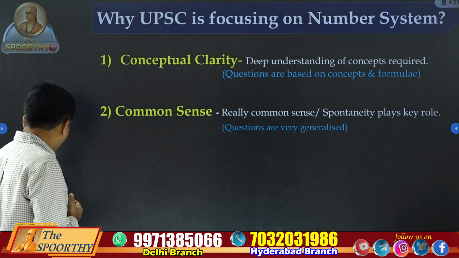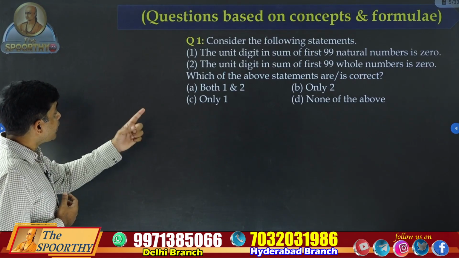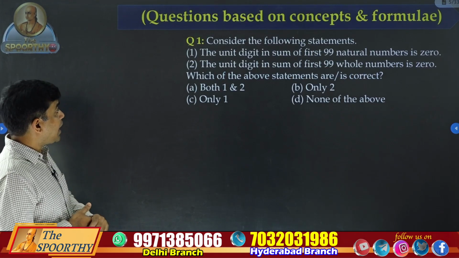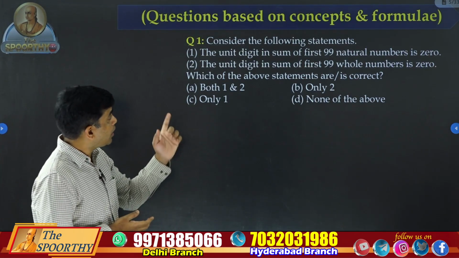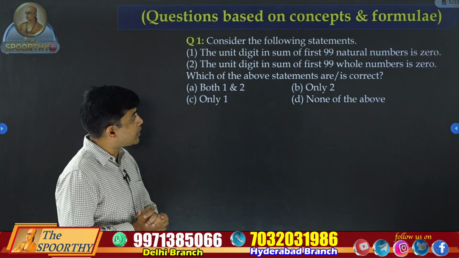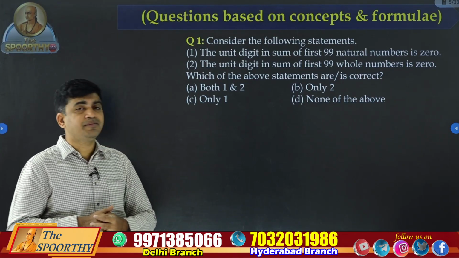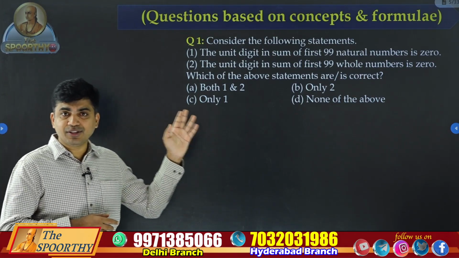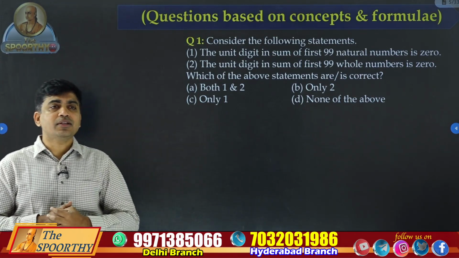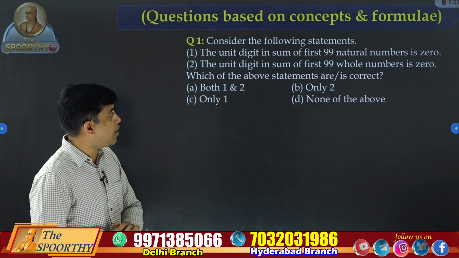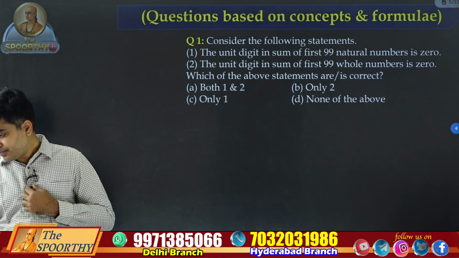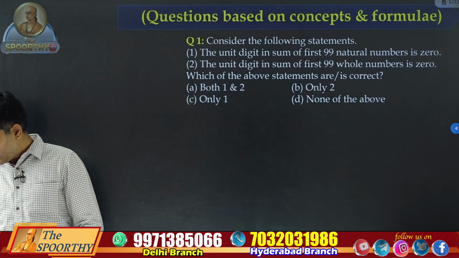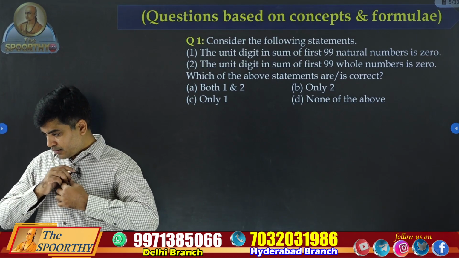Look at this question now. Question number 1. Consider the following statements. What is the unit digit in the sum of first 99 natural numbers? They are saying it is 0. We have to find whether it is correct or false. How to answer this question normally?